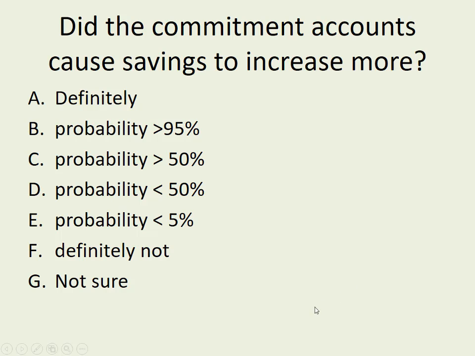Okay, and so here I'd definitely be saying in the not sure department, because there's no strong evidence there at all. Unfortunately, you can never really conclude these things. When you have this negative result that it could easily have happened by chance, it doesn't show that it wasn't caused. It just shows you can't rule out the randomness. So all you can say is not sure. And so all these are definitely ruled out, but not sure. It could be 50-50, but I think not sure is the best answer.